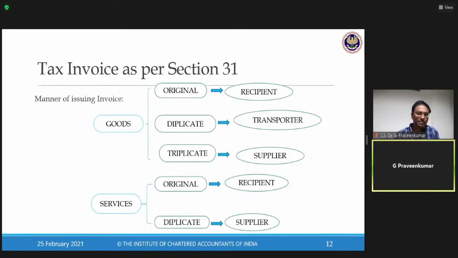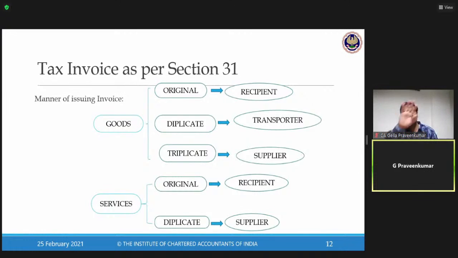Now, further, my law says, look, when you're issuing a tax invoice, please keep in mind, in relation to goods, please print 3 sets. In relation to services, please print 2 sets. What? Tax invoice. This is one provision which was carried as it is from Central Excise and Service Tax.